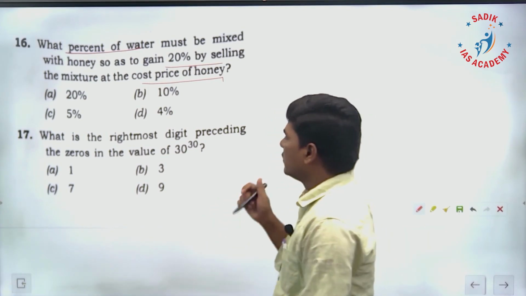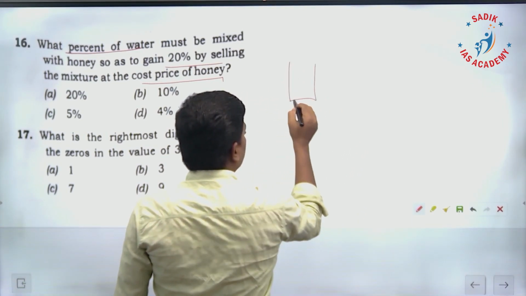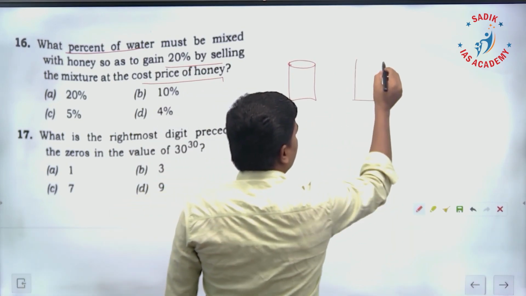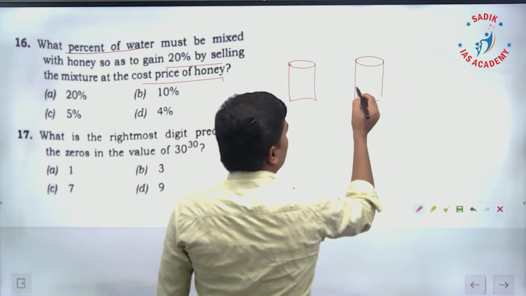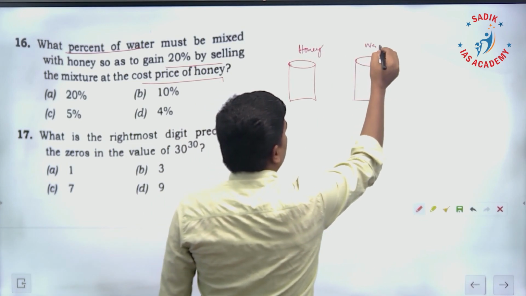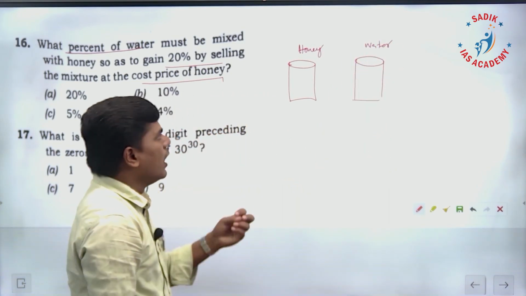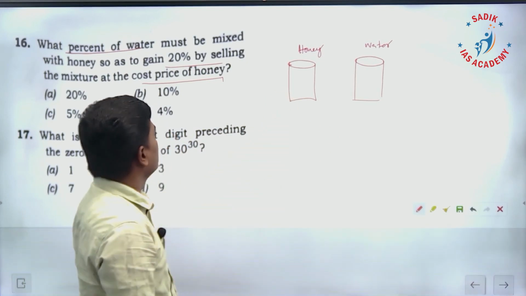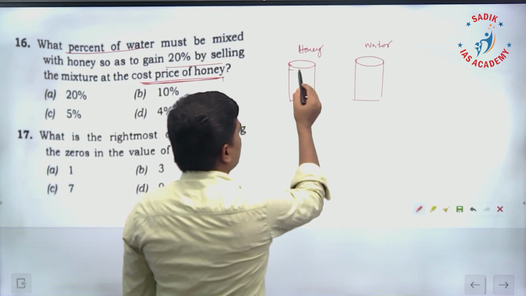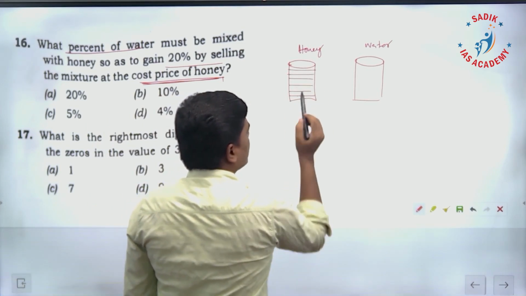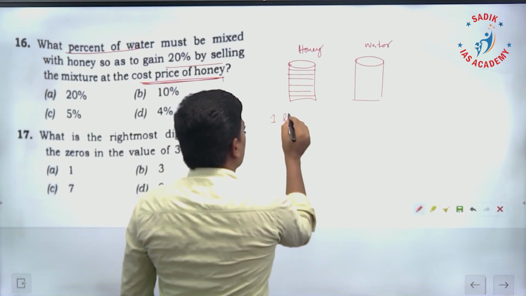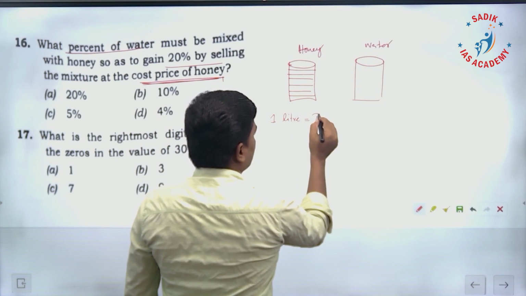That means, I'll explain. You have honey, and you are going to mix water with this honey. This is honey and you are going to mix it with the water, and the mixture you are going to sell at the cost price of honey. For example, let us take, this is 1 liter of honey I have. So 1 liter of honey, let me take its cost is rupees 20.